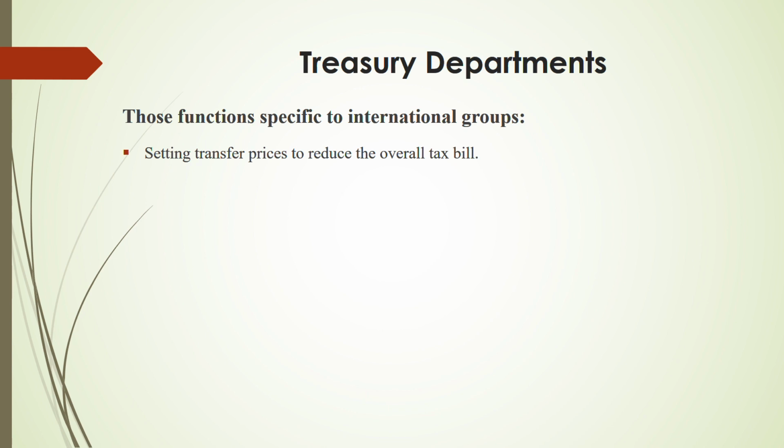When they are setting the transfer price, for example from the parent to the subsidiary or the subsidiary to the parent, the transfer price should be set in such a way that the overall tax, the tax that they have to pay here and the tax that they have to pay overseas, is reduced.